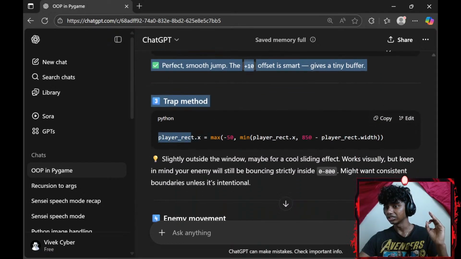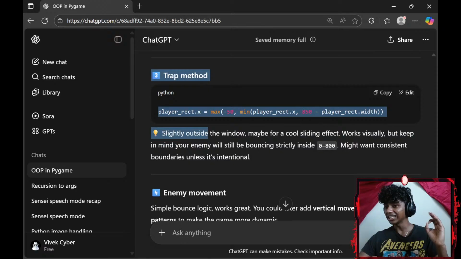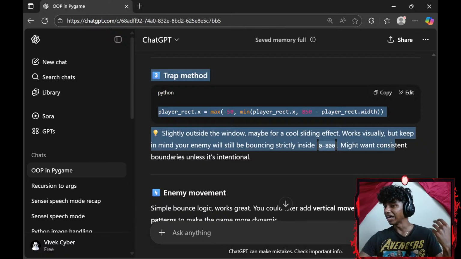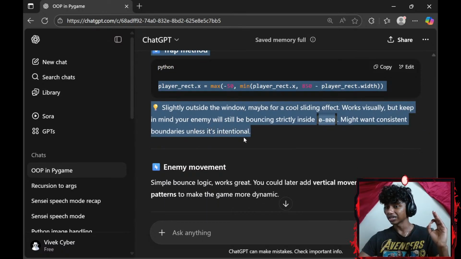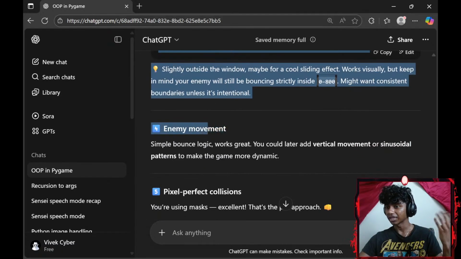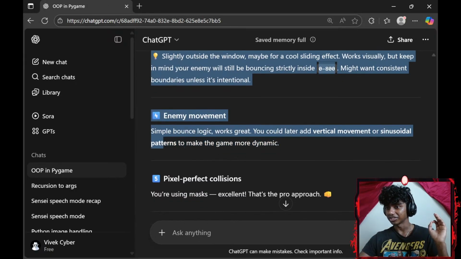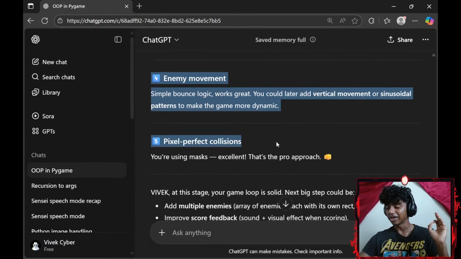Trap method. Okay. Slightly outside the window, maybe for a cool sliding effect, works visually, but keep in mind, your enemy will be bouncing strictly inside 800 by 800. Might want consistent boundaries unless it's intentional. Okay. Enemy movement, simple bounce logic works great. You could later add vertical movement or sinusoidal. Guys, is that how you pronounce it? I'm awful at pronunciations. Sinusoidal patterns to make the game more dynamic.